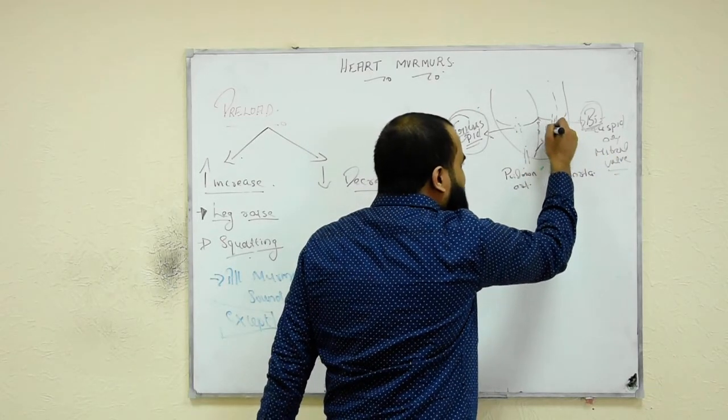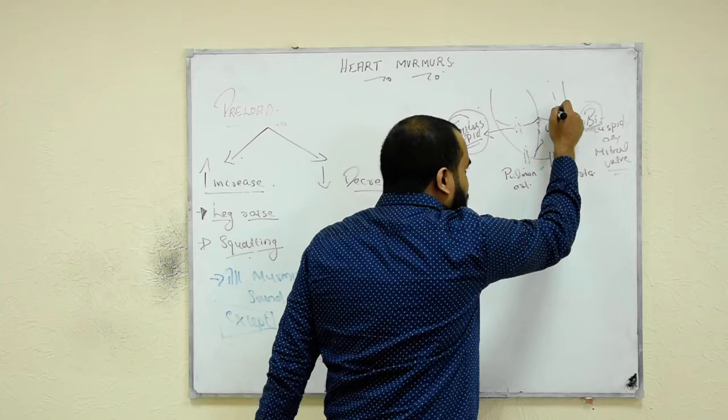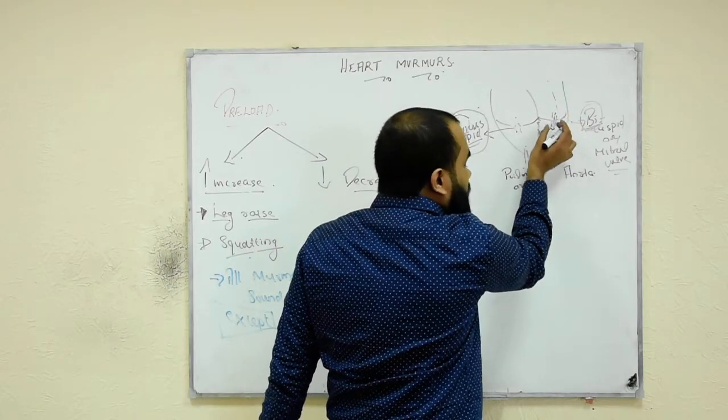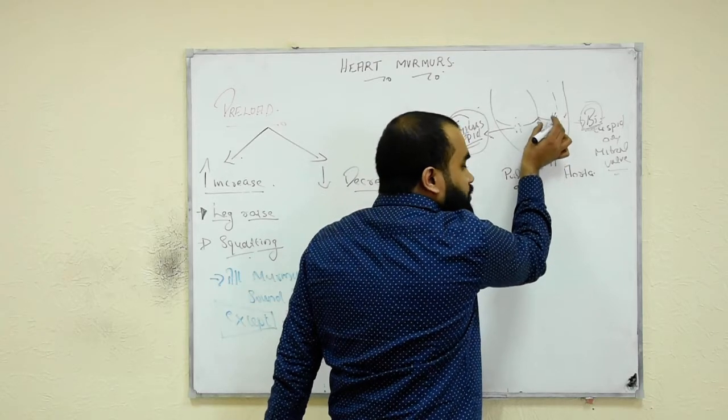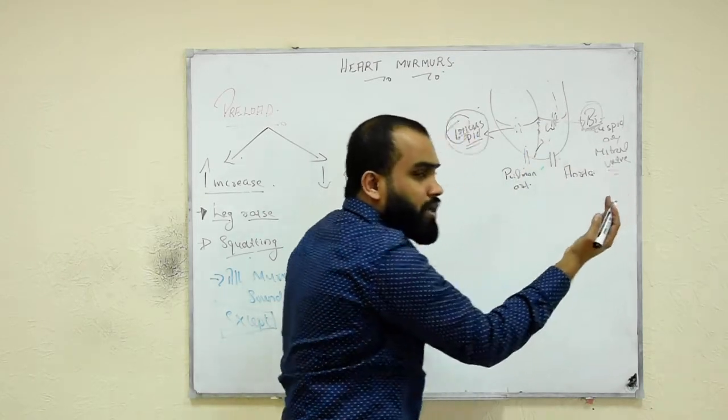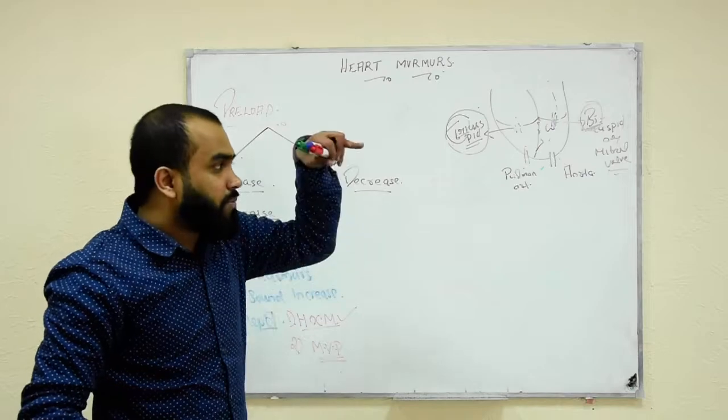There is a prolapse, bulging here. If there is a bulging, same way. If more blood comes, it will pump and get the valve back to the normal position. If the valve comes to the normal position, what about the murmur? They are becoming normal. Murmur decreases.